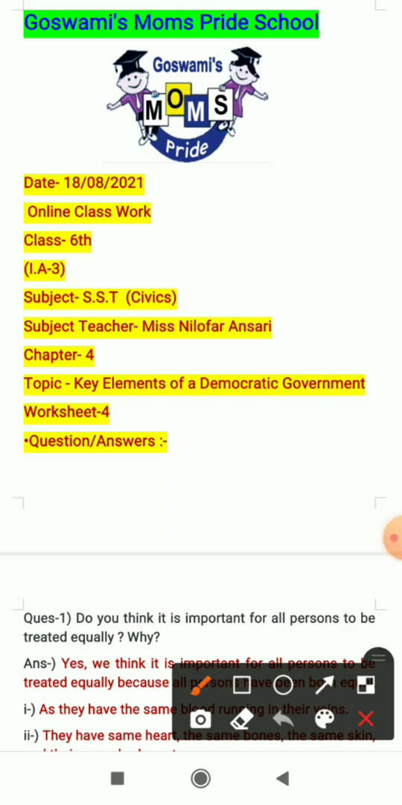So, as you all know, we are doing the syllabus of internal assignment 3. Our subject is SST, and in SST we are doing civics. As you all have seen, yesterday we started chapter 4 in civics. The topic of the chapter is key elements of a democratic government.